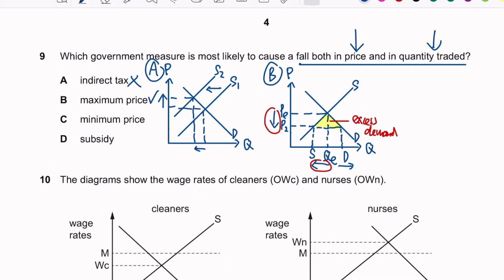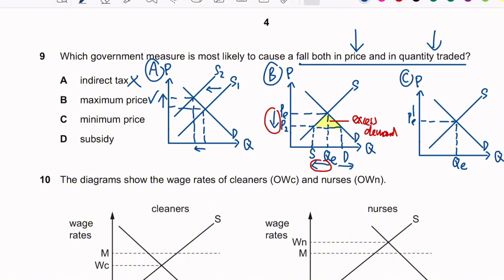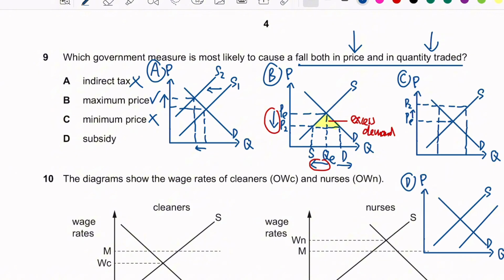So let's draw out C and D for your reference. We don't even need to finish drawing because we know that the price has already increased. So let's see D, subsidy. Giving a subsidy will move the supply curve to the right. Okay, so we see the price falls, but the quantity traded increases, so it is also wrong. So B is the answer.